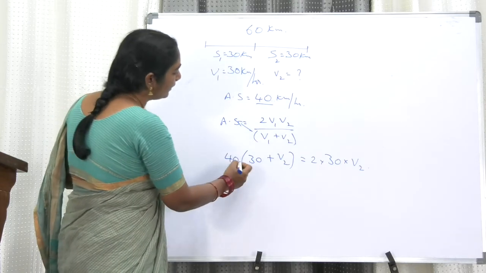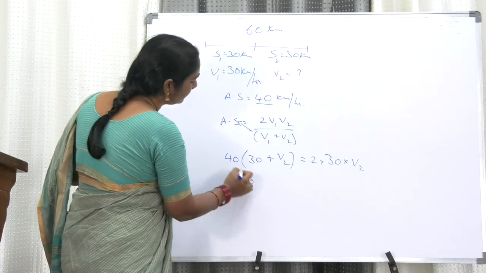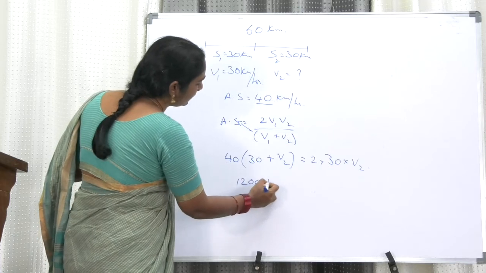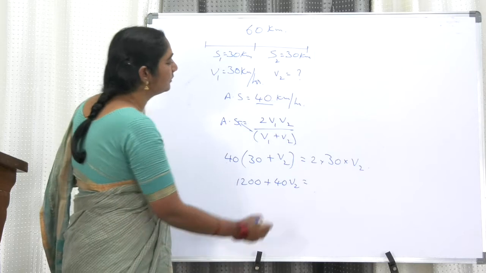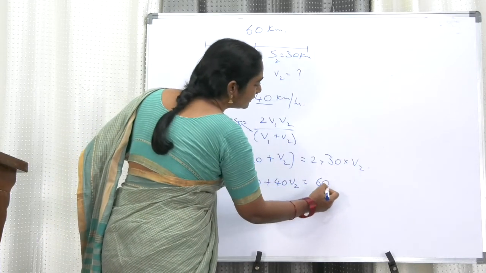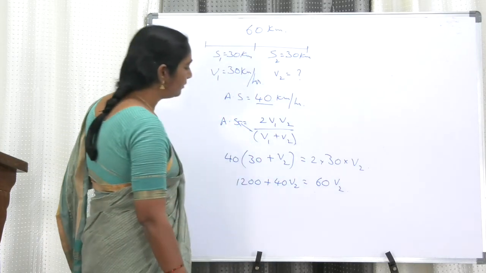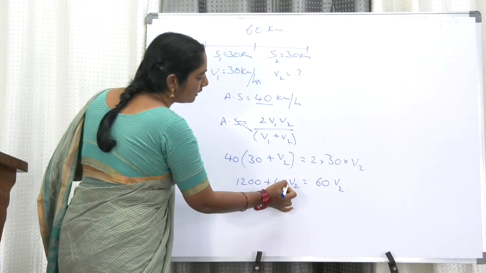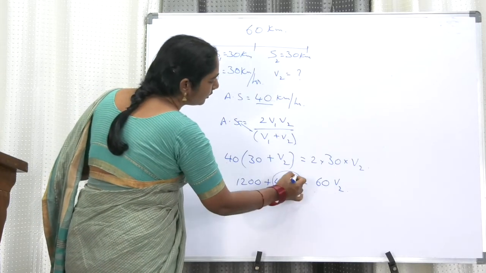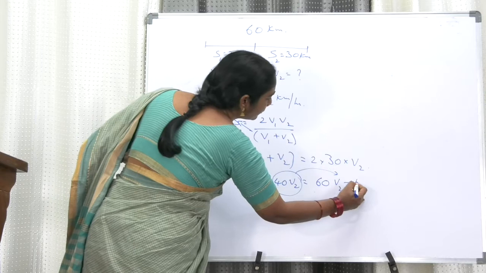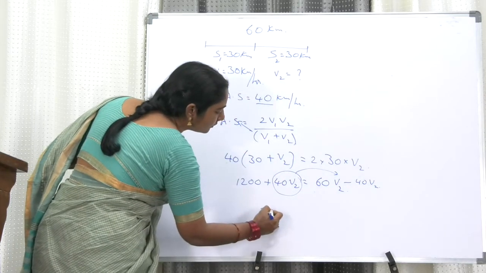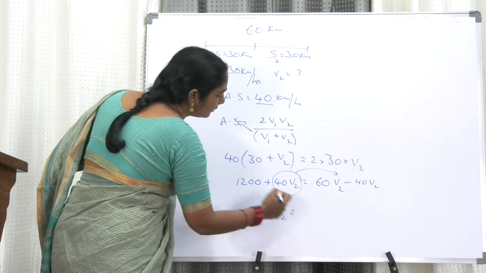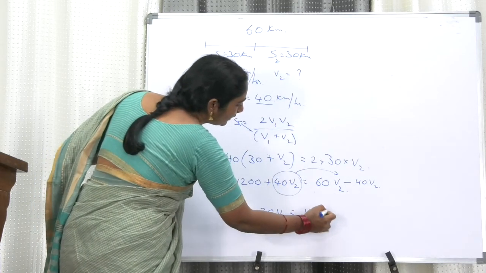Now 4 threes are 12, so 1200 plus 40 V2 is equal to 60 V2. Now this 40 V2 if I bring it to that side, it becomes minus 40 V2. 60 minus 40 is 20 V2 is equal to 1200.